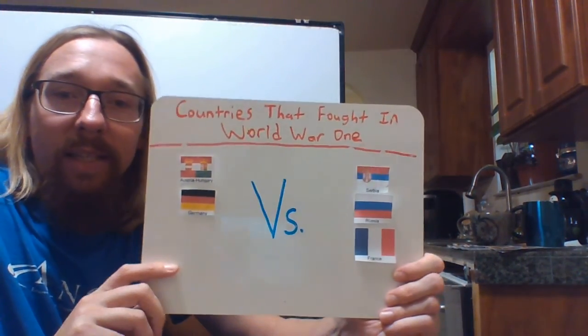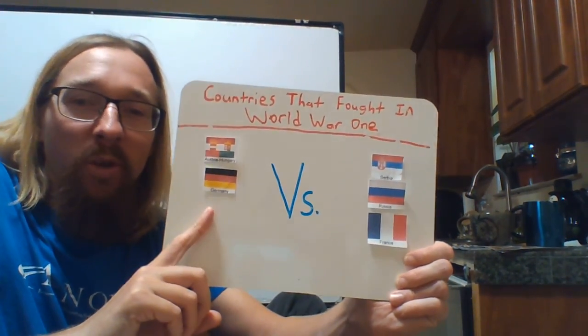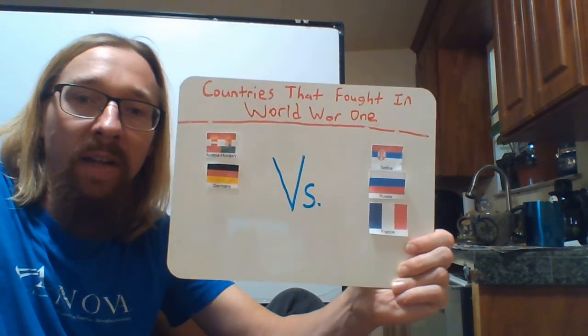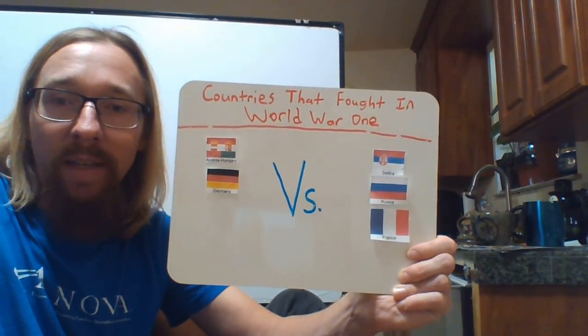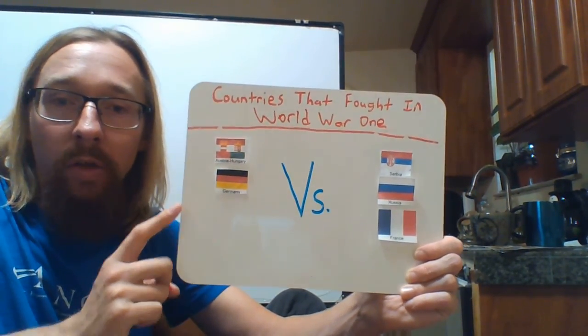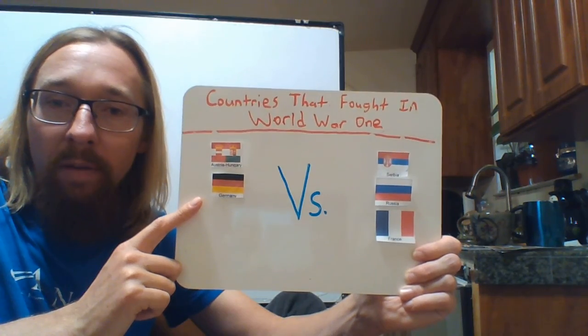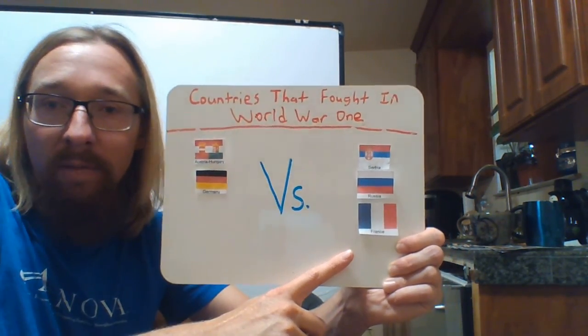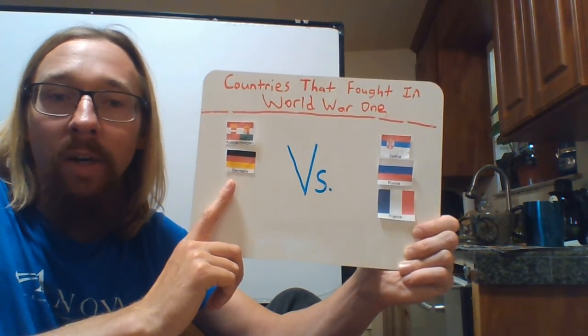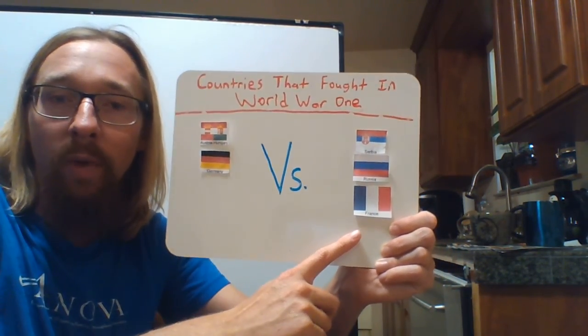Now, France had some issues with Germany. A long time ago, Germany had taken over a beloved region of France, and France wanted that back, and Germany knew about it. So Germany figured that France would eventually be engaging in war with it, and so it decided to go ahead and declare war on France as well.